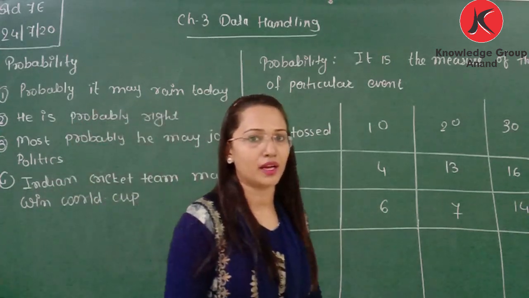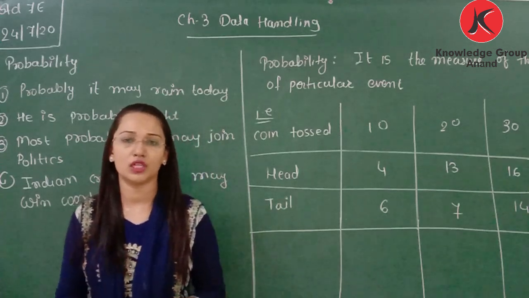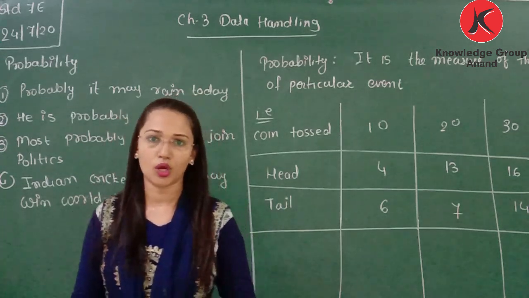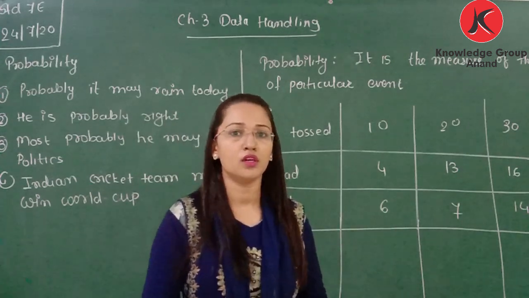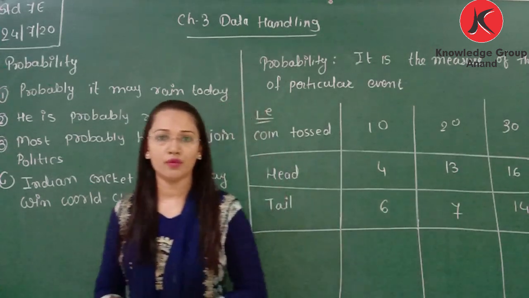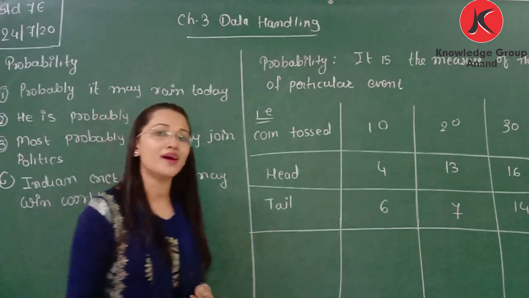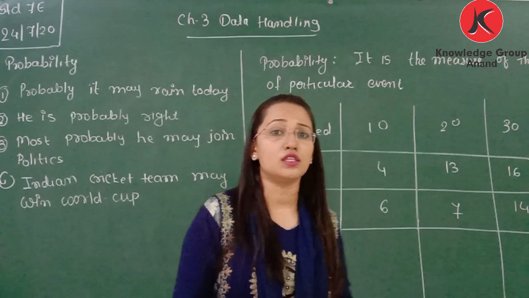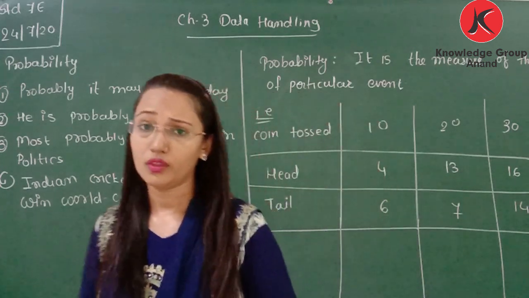Why are we using a bar graph? In a bar graph, we can represent large information in pictorial form. Picture representation is more easily understandable. Then we learn the double bar graph. Why do we learn the double bar graph? Because with a double bar graph, it is easy to compare two pieces of information from the data.